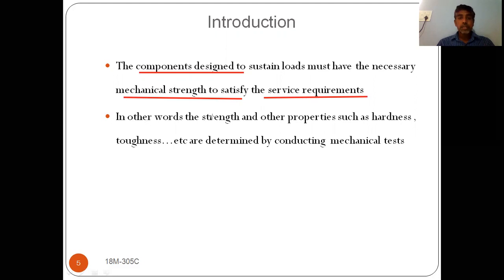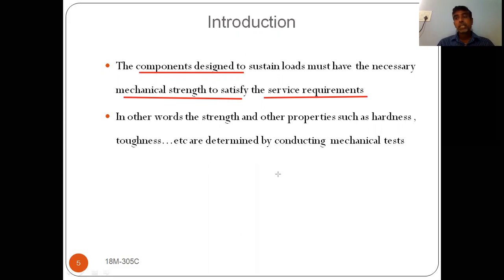In other words, properties such as strength, hardness and toughness can be determined by conducting mechanical tests. We say that a hard material is required, or a soft material, or more tensile strength, or less compressive strength, or more shear strength is required. How should we know which material has how much tensile strength and how much compressive strength?